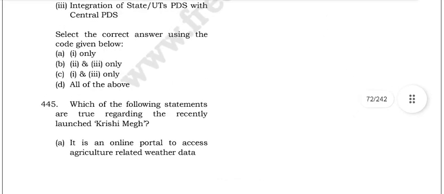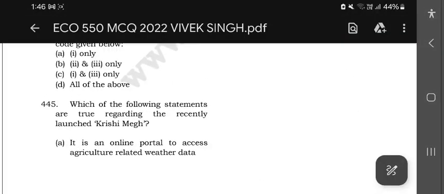Which of the following statements are true regarding the recently launched Krishi Megh?